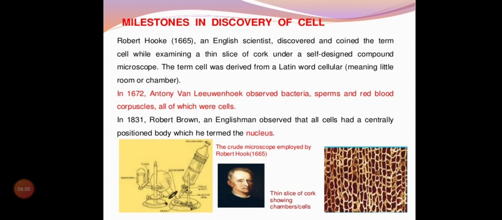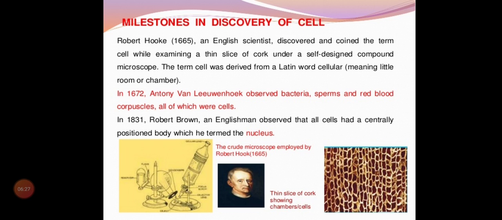So now we'll move on to our first part, that is discovery of cell. This we have learned from lower classes, but quickly we'll recall what we have learned. Who discovered cell? Cell was discovered by Robert Hooke in the year 1665. Is that clear? Robert Hooke is an English scientist, and he coined the term cell.